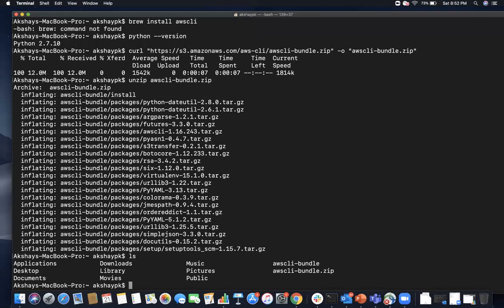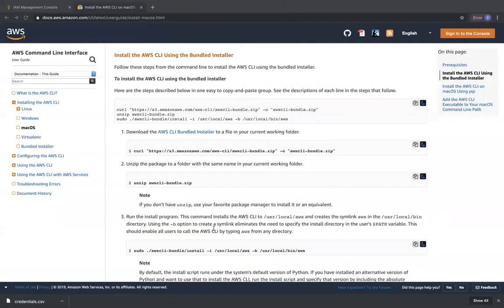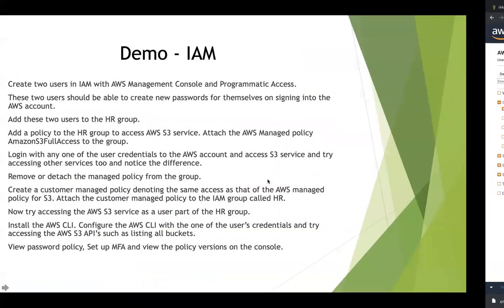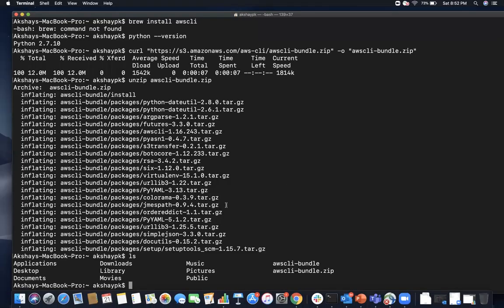Now if I press ls, you have the awscli-bundle file. The next step is to install it into a specific directory. So we are installing it into the directory /usr/local/aws, and at the same time we are also presenting it as an executable file in /usr/local/bin.